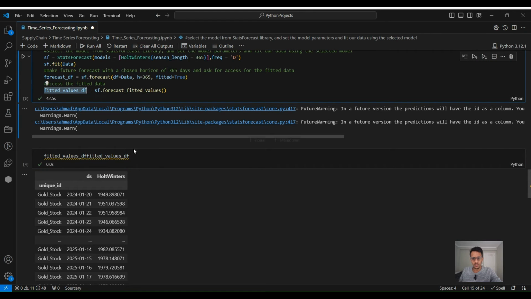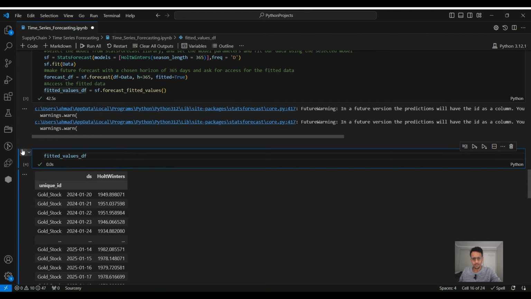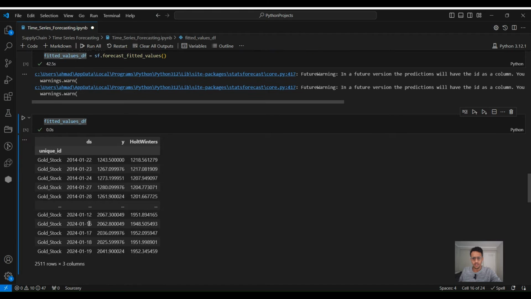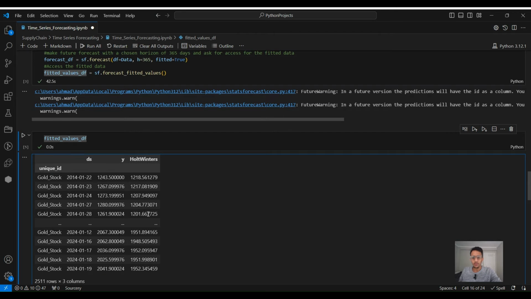So let's see the fitted data. So this data frame, if you can see now, we have from 2014 until the 19th of January of 2024. This is the Y, and this is the fitted data, the predictions for our data, not for the future. So we will be using this one to evaluate the model.